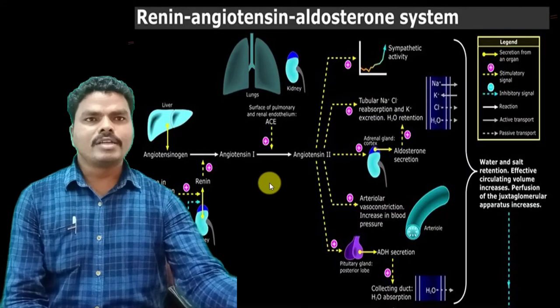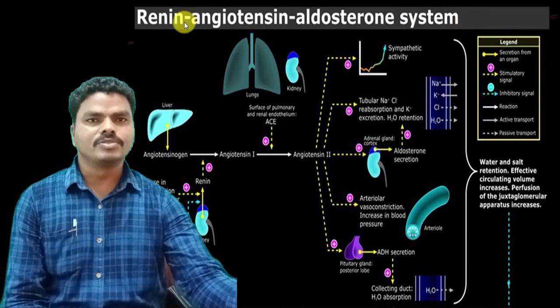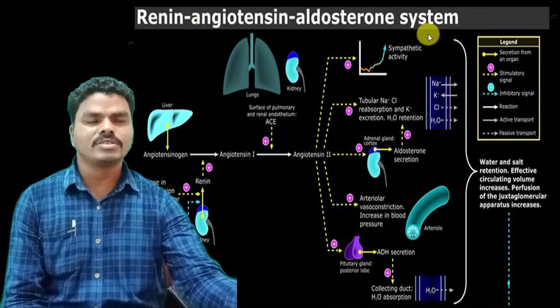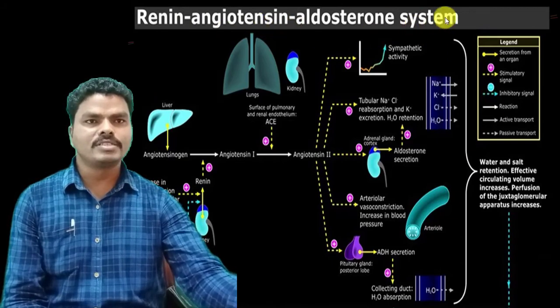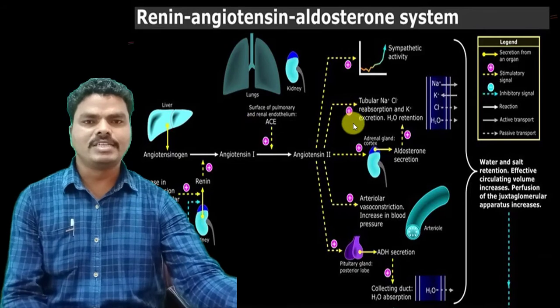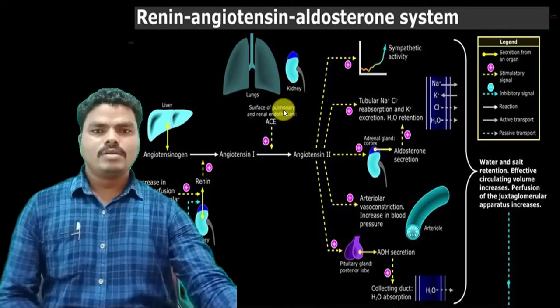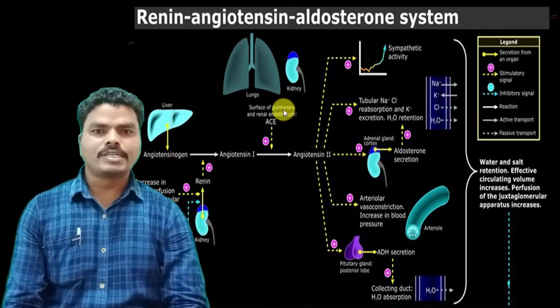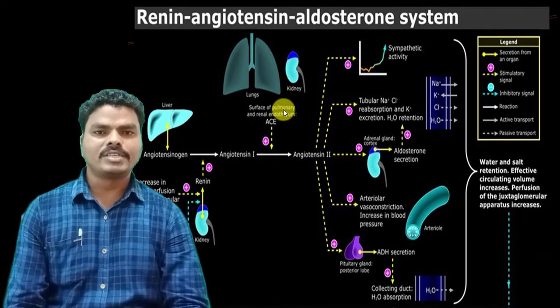For a better understanding of how blood pressure is developed in our body, we have to observe the renin-angiotensin-aldosterone system, which is maintained in our body. When you understand this system, we can easily understand how hypertension is produced in our body. As we know, there is a pressure developed in our arteries or vasculature, and thereby blood pressure, and hypertension, is produced.